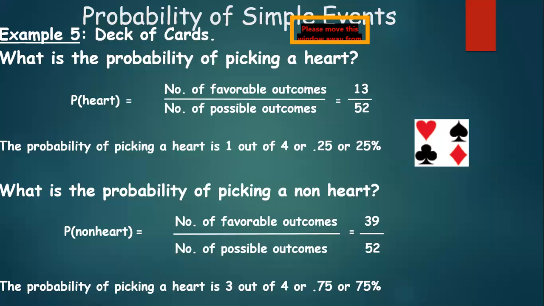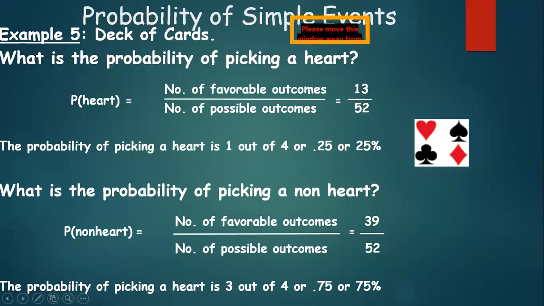How about this question? What is the probability of picking a non-heart? That means probability of picking a card which does not have heart. So which are the other possibilities? It could be a card with spade shape, it could be a card with club, or it could be a card with diamonds. Isn't it? Yes. So what is the total number of these three different shaped cards? 13 plus 13 plus 13. 13 of spade, 13 of club, and 13 of diamonds.